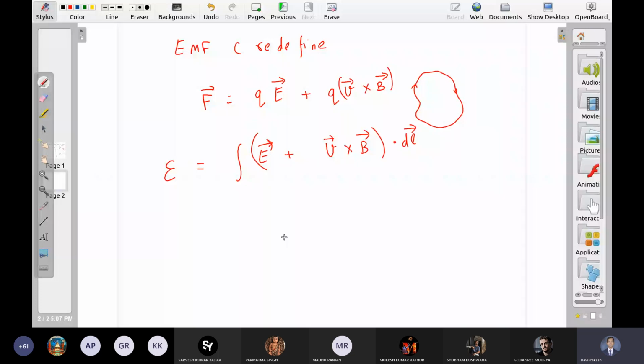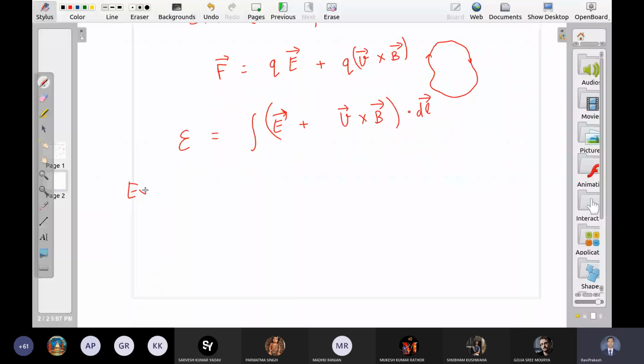Let us rediscuss all the three experiments. Experiment 1, what was that? This is the magnetic field. And a coil was moving. Right?